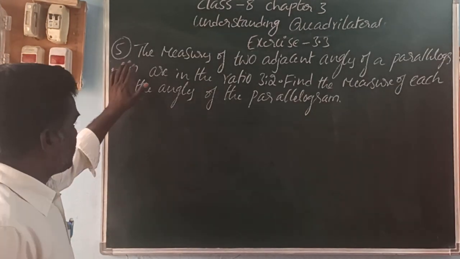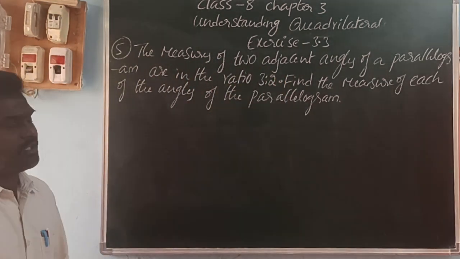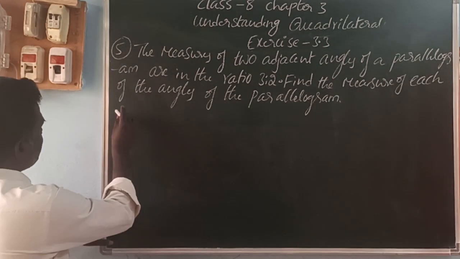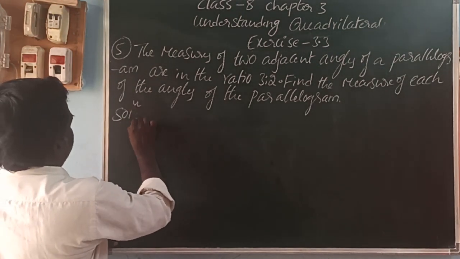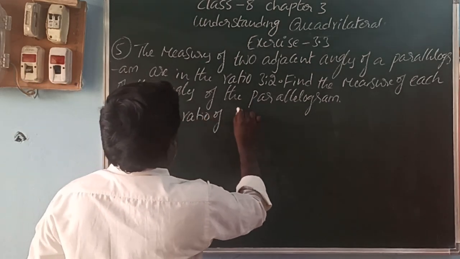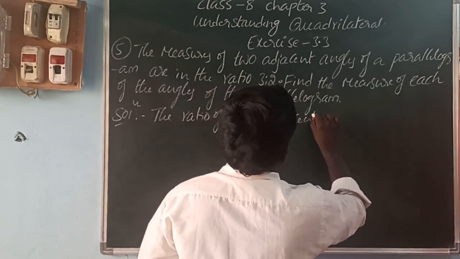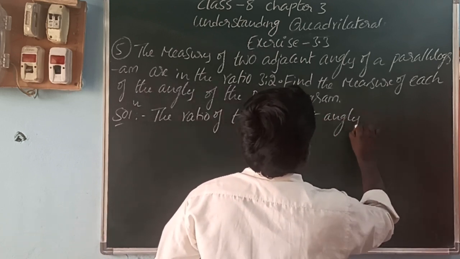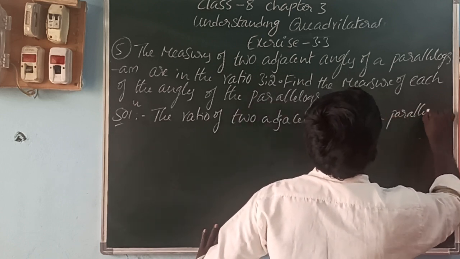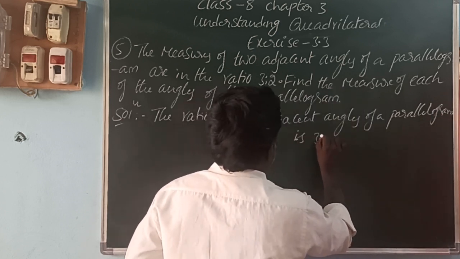Next, the fifth one: the measures of two adjacent angles of a parallelogram are in the ratio 3:2. Find the measure of each of the angles of the parallelogram. So they have given that the ratio of two adjacent angles of a parallelogram is 3:2.